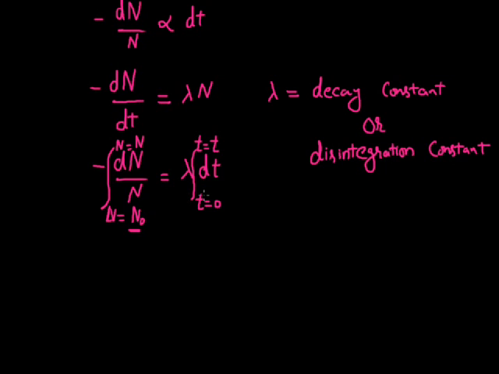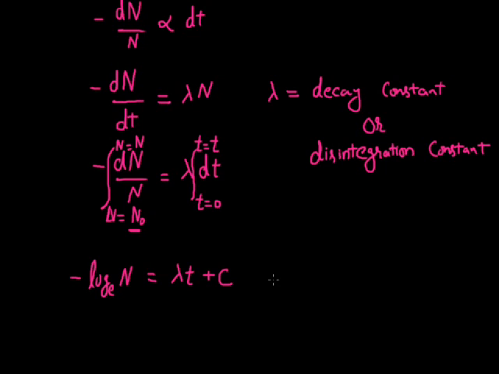So when we move for this kind of representation, the integration of 1 by N with regard to dN will be equal to log base e N, that is the natural log, and here the value after the integration we will be finding as lambda t. Lambda is a constant, so it will not participate in the integration, and when we go for the integration of this dt, it will come like t with the integration constant c here.